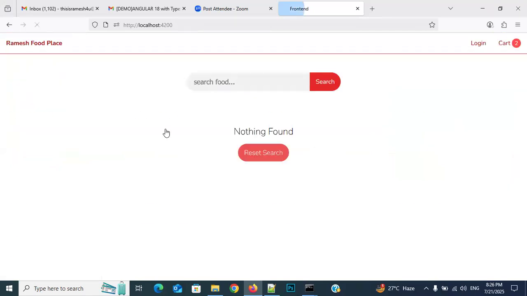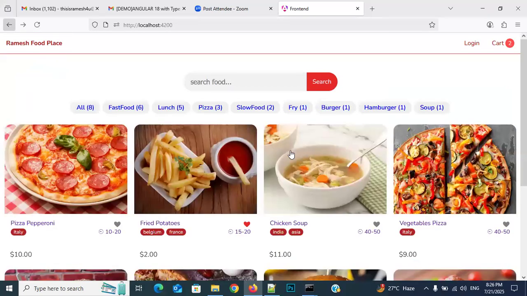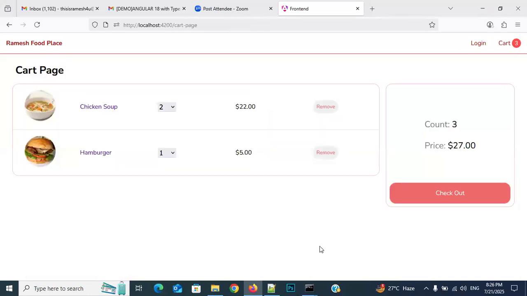And again come here. Click on this burger. Again see, $27. See there, the cart count is now 3. 2 is chicken soup, 1 is hamburger. Clear, everyone? Everything is coming dynamically.